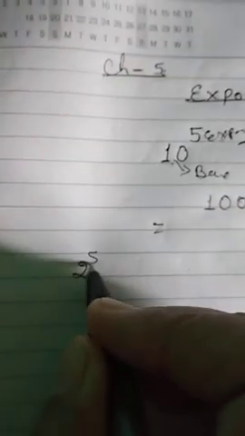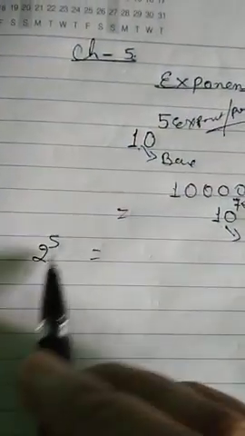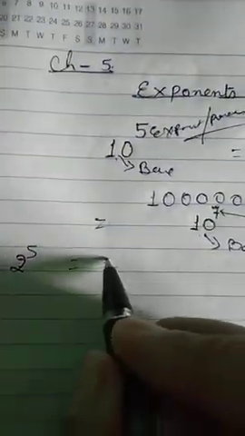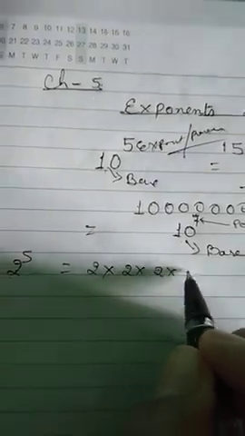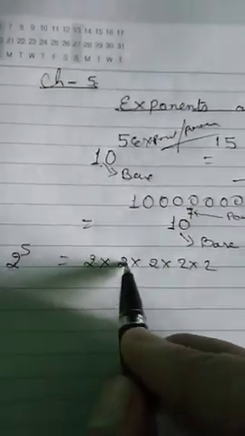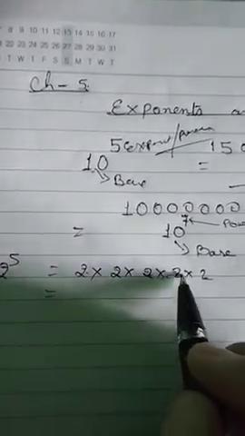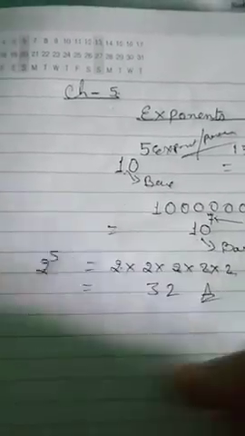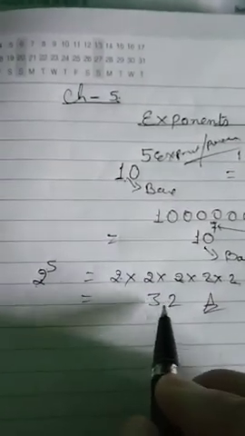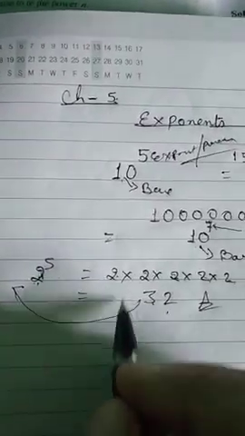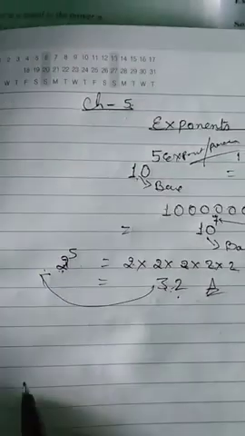Suppose a number is written like 2 to the power 5, and you have to write it in the normal form, not in exponent. This is the exponential form. You have to write it normally. Okay, just simplify it. 2 to the power 5, then 2 into 2 into 2 into 2 into 2, 5 times, 1, 2, 3, 4, 5. So just multiply: 2 2s are 4, 4 2s are 8, 8 2s are 16, 16 2s are 32. 32 is the answer. Or if you have to write the 32 in the exponential form, we will write it in this manner. Exponential to simple, this. Simple to exponent is this.